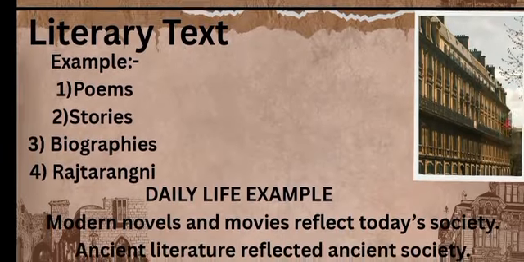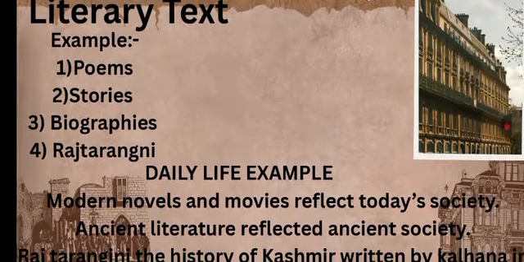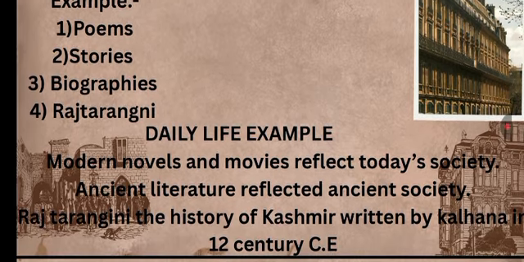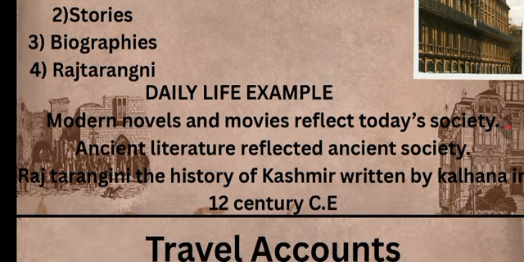Literary texts. Examples: poems, stories, biographies, Rajtarangini. Literary text is similar to modern novels and movies that reflect today's society. Similarly, ancient literature reflects ancient society. Rajtarangini, the history of Kashmir, written by Kalhana in the 12th century, is an example.